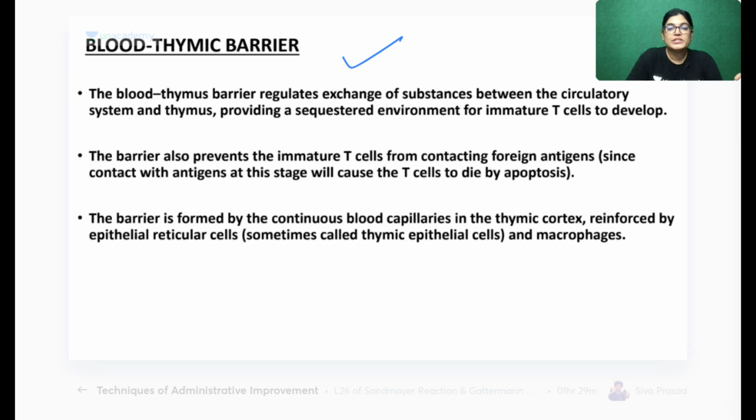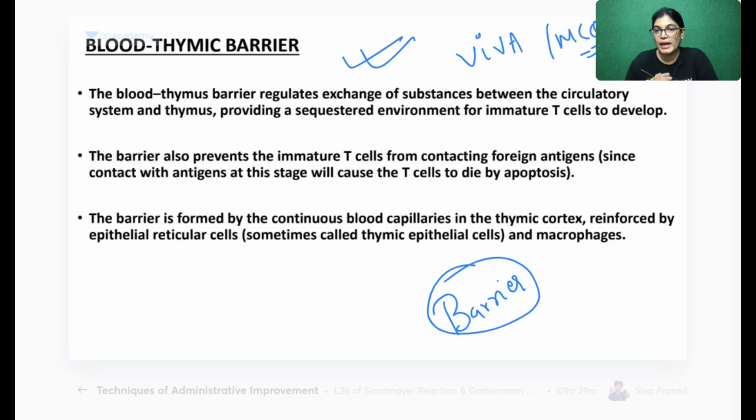Now, next point, which is very important for your viva and very important for your MCQ session, is the blood thymic barrier. What do you mean by blood thymic barrier? Very important question from the examination point of view. What is blood thymic barrier? Actually, what do you mean by the word barrier? Barrier means boundary.